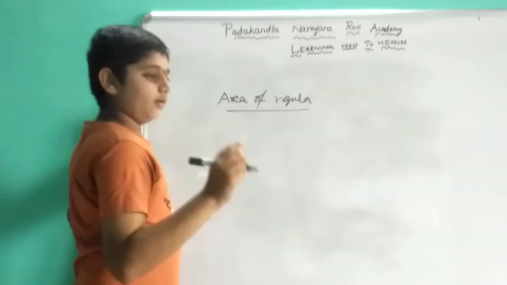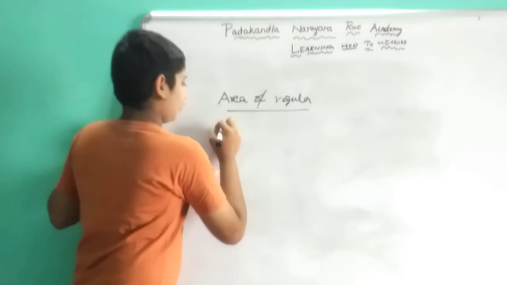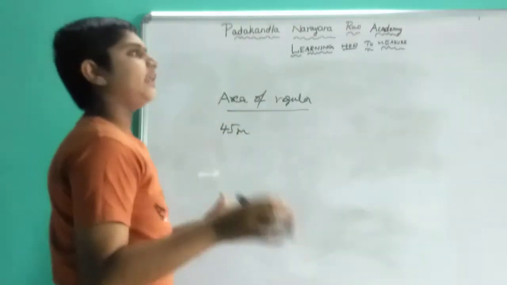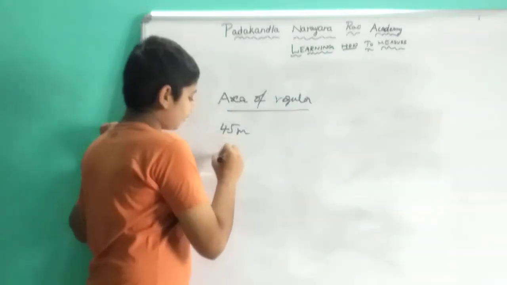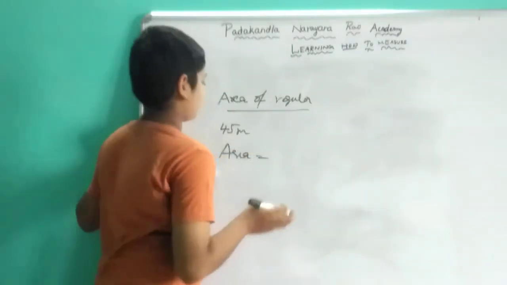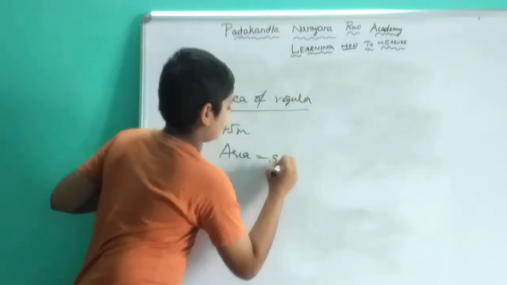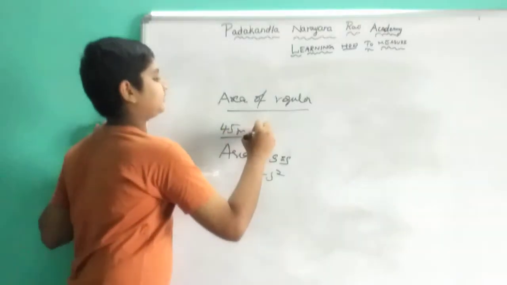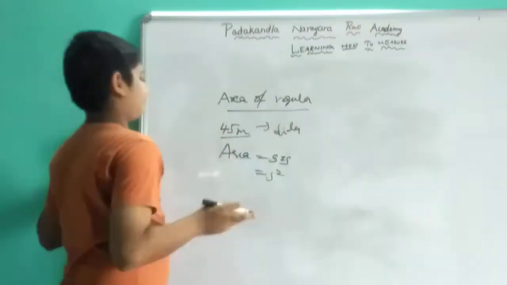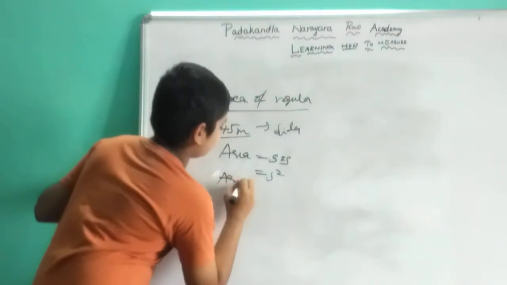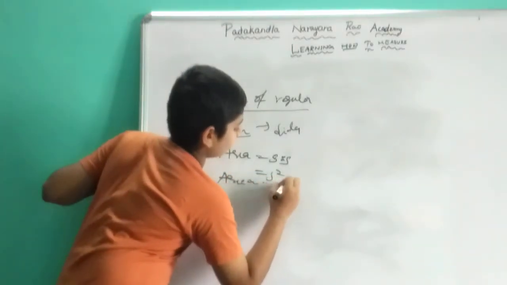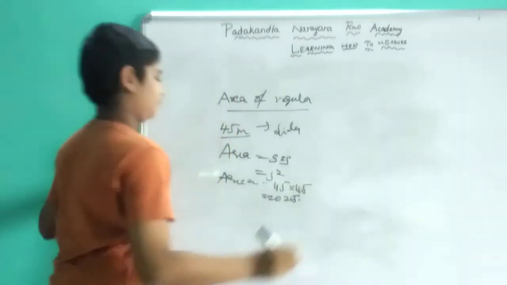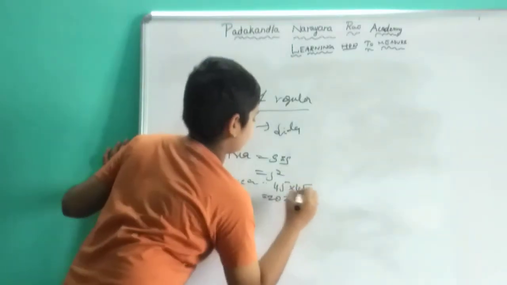So the side of your home is 15 meters or 45 meters. Now you have to find the area of your home. Area formula is side into side, that is equal to side square. Here, we said 45 meters is the side. So area equals 45 into 45.